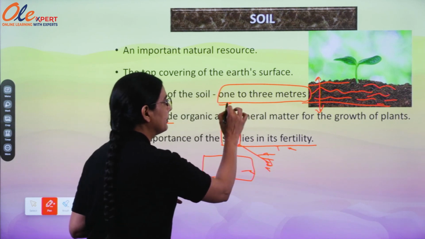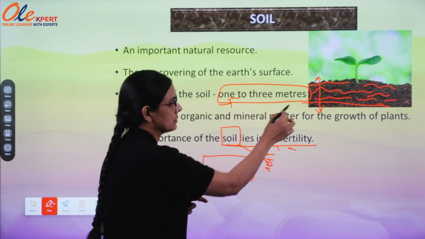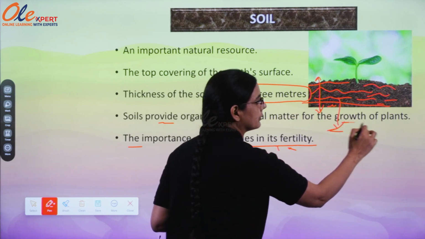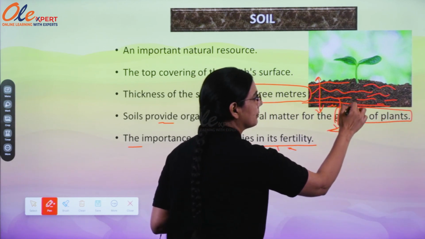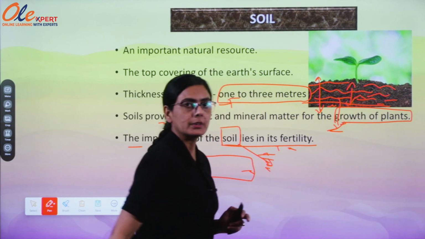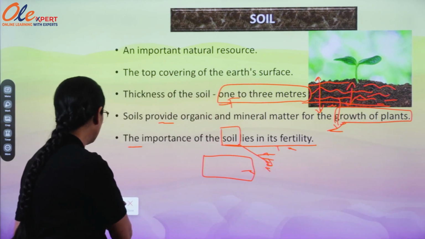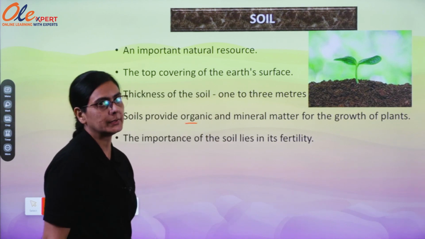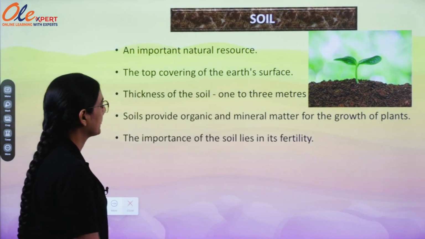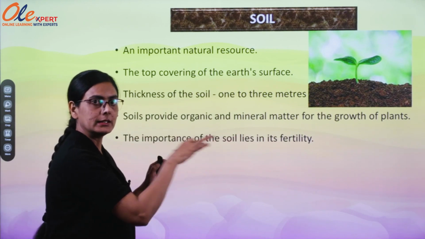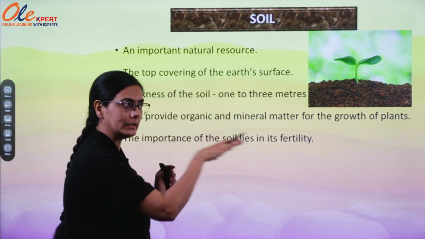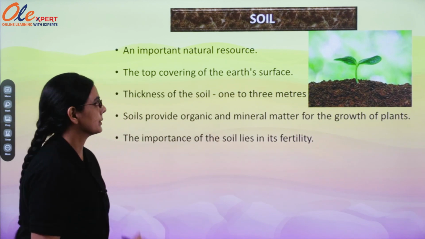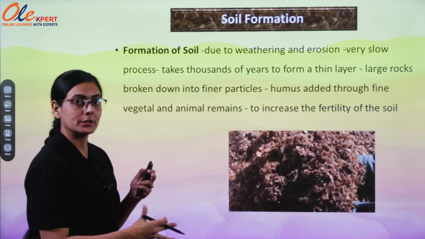Beyond this 1 to 3 meters, nutrients and minerals are not good for the growth of the plants. So it is just up to this layer, 1 to 3 meters. Minerals are there and the organic matters are there which are good for the growth of plants. So exactly what we are talking about is a thin layer of soil on the earth crust, and how it is formed, the formation.